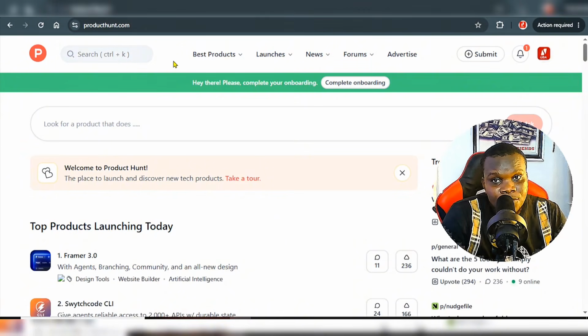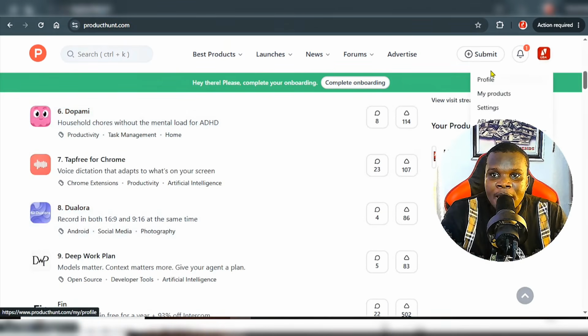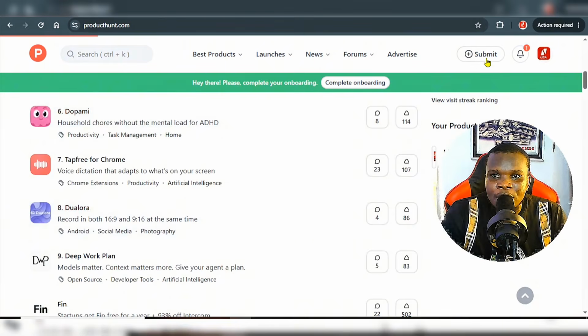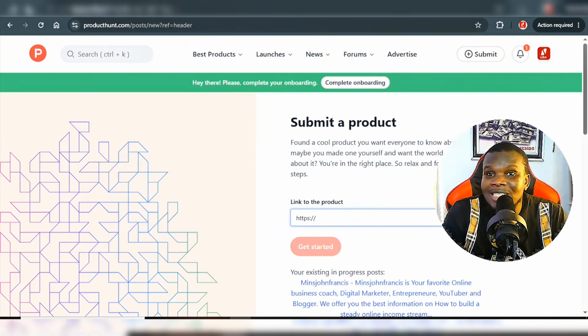This is a platform where you can actually see top newly launched products, websites, applications, software, AI tools, and lots more. Create your account on this very platform, click on the submit button, and click on launch a product. You're going to be launching a product. These tools right here, which I've already mentioned, will help promote things for you.